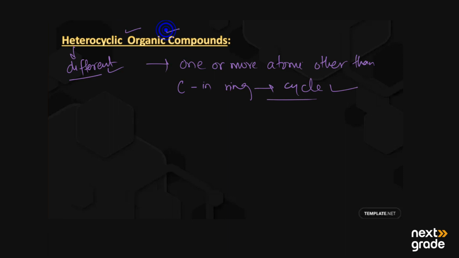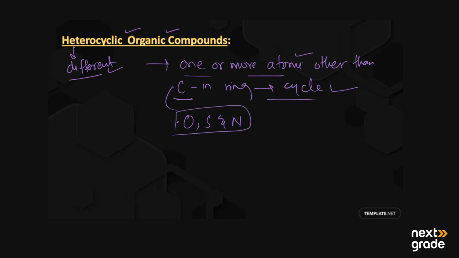It means all organic compounds in which they have one or more atoms other than carbon are known as heterocyclic organic compounds, and in place of carbon they may have oxygen, sulfur, or nitrogen in the rings.